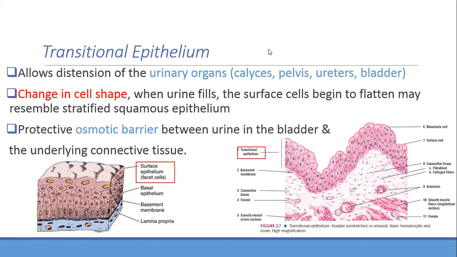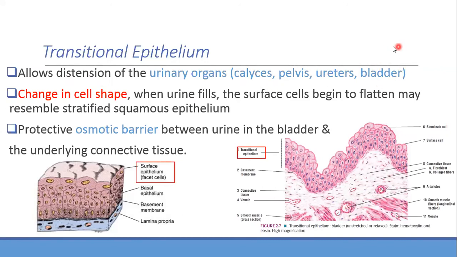Okay, now see the function of it. It allows distension of urinary organs. So these are some names. You can just remember urinary bladder for now. Later on, we will learn these also: calyces, pelvis, and ureter. Okay, urinary bladder is enough for you for remembering.